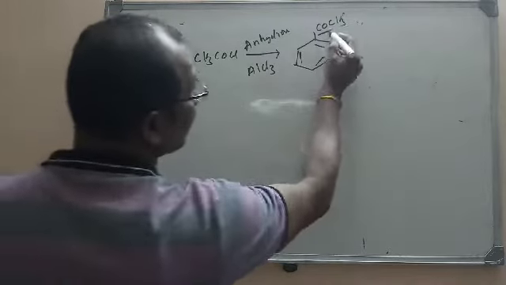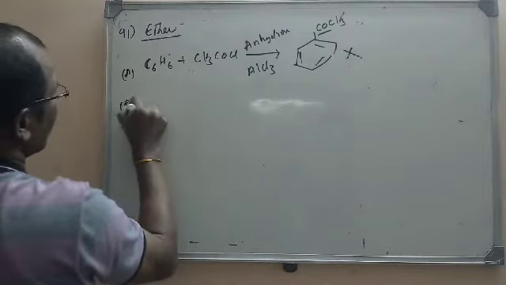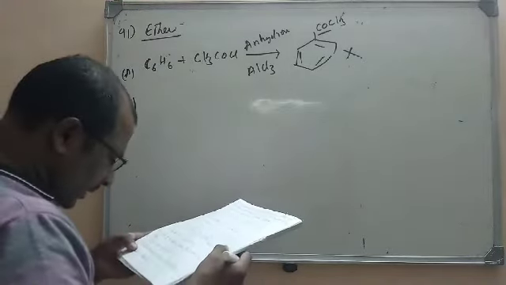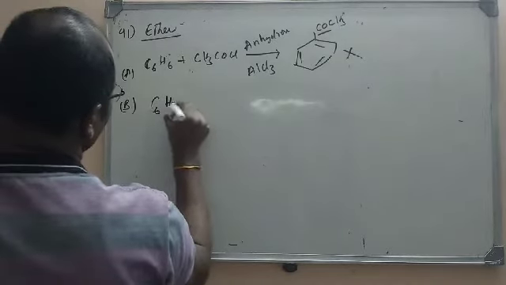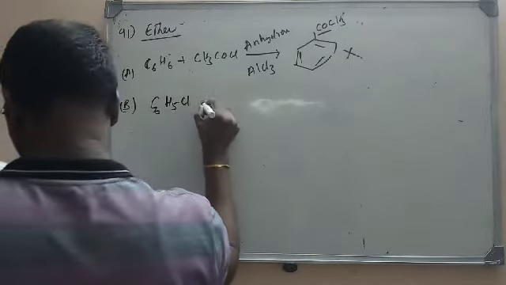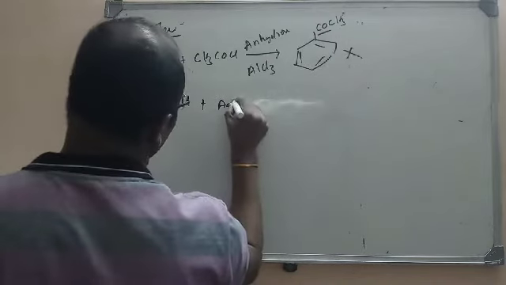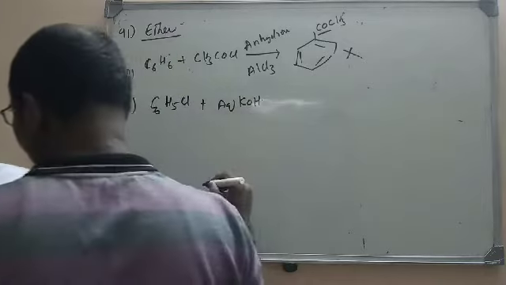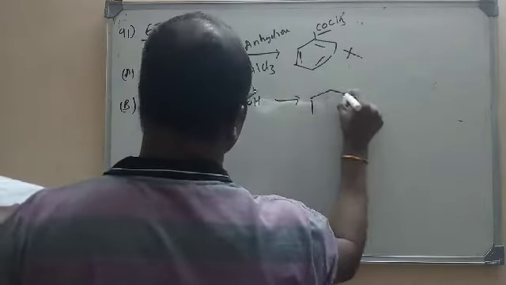An acetyl group will be substituted here, electrophilic substitution. So A is not the correct option. Let us move to B, that is chlorobenzene, C6H5Cl, plus aqueous KOH. Of course, under high pressure, what are we going to get here? We are going to get phenol.